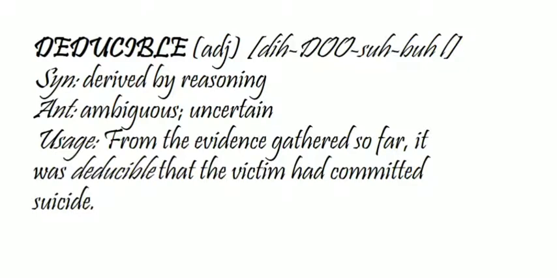From the evidence gathered so far, it was deducible that the victim had committed suicide. Through the use of the evidence, which is a reason, it was deducible that the victim had committed suicide. That is the effect, the result, derived from the evidence, right?